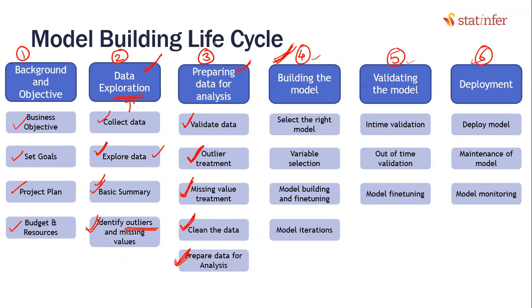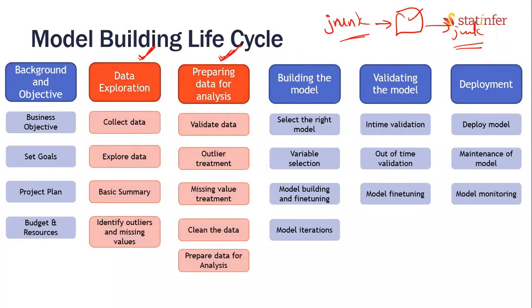Deploying basically means using the model. Let's say eventually you built a credit risk model, then using that model, you are giving the credit score. Using that model, you are accepting or rejecting the loan applications. If you have built a fraud score, using that model, you are accepting or rejecting some of the transactions. That will be the final deployment. Usually as a data scientist, I don't think you will be working on setting the objective, setting the budget, resources, etc. I don't think this is in our scope.